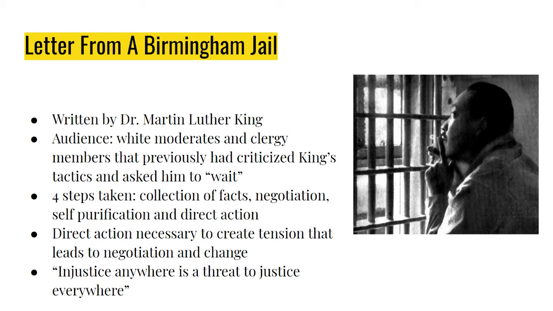And again, they were very critical of some of the actions that King had taken specifically in Birmingham to oppose the racial injustice that existed there. So some of the more prominent things you might want to know about the document itself: King is writing in defense of what he's done, and he says, look, we didn't just do this without lots of careful consideration and planning. We didn't just jump to this decision to have protests and boycotts and marches and things like that.